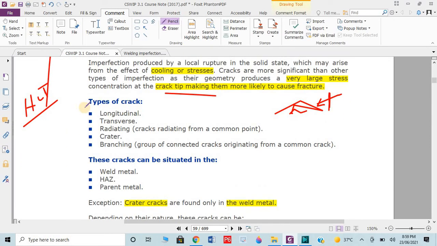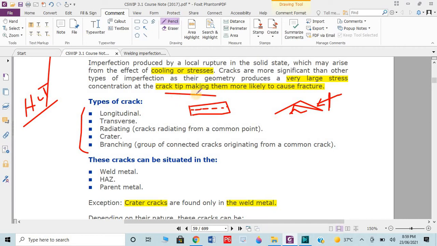By considering the shape, there are types of crack: longitudinal crack, transverse, radiating, crater, branching. What is a longitudinal crack? Suppose we have weld metal. If the crack occurs along the axis of the weld, it is known as a longitudinal crack, right?